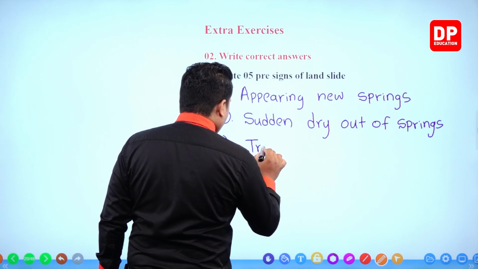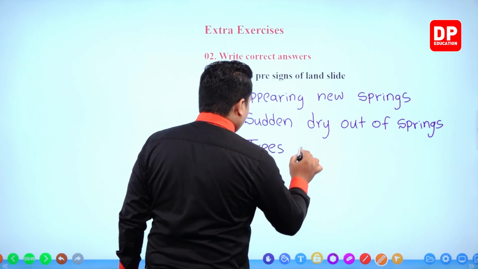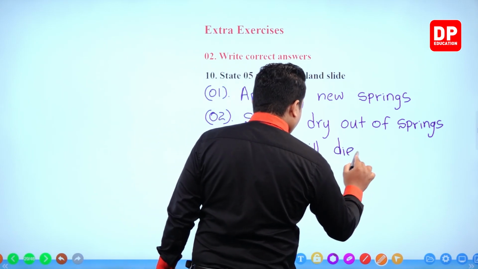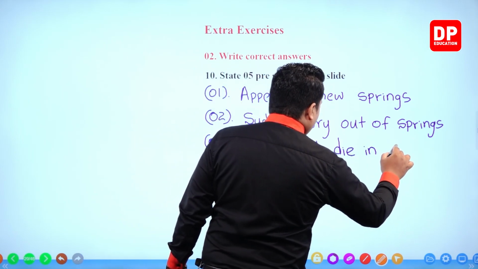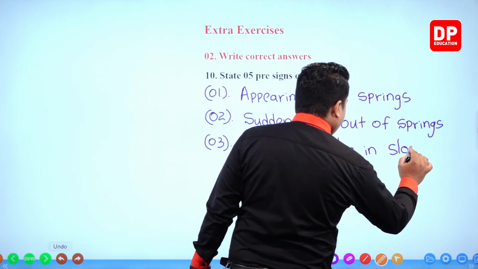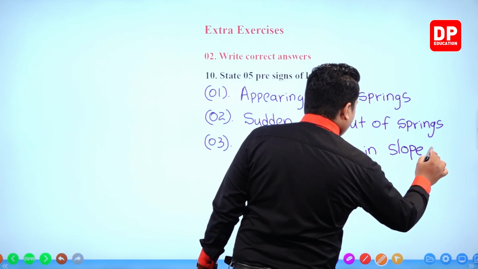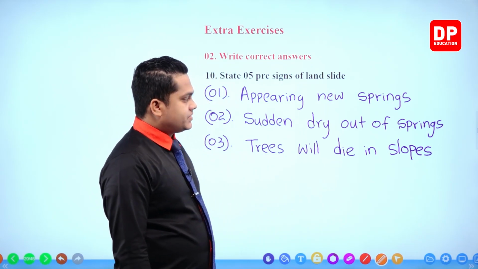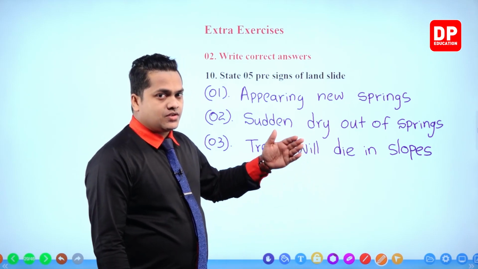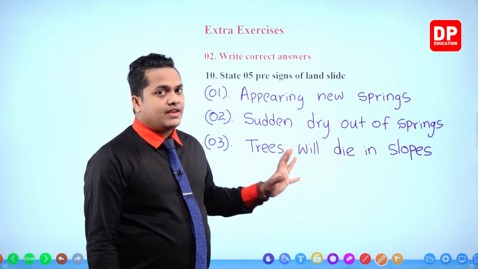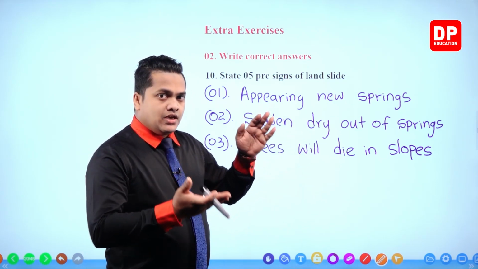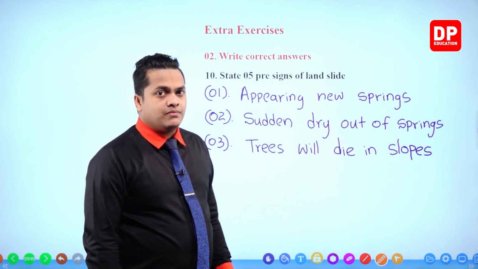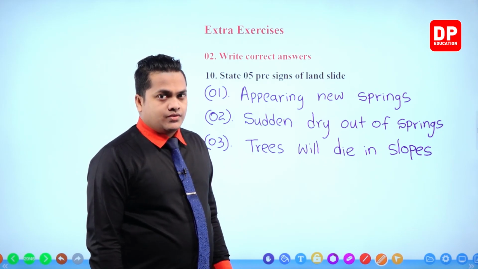trees will die in slopes, right? Now in a slope, if there are several trees, then they will die because the bottom layer of soil is not there. So they won't be able to absorb water. Okay.